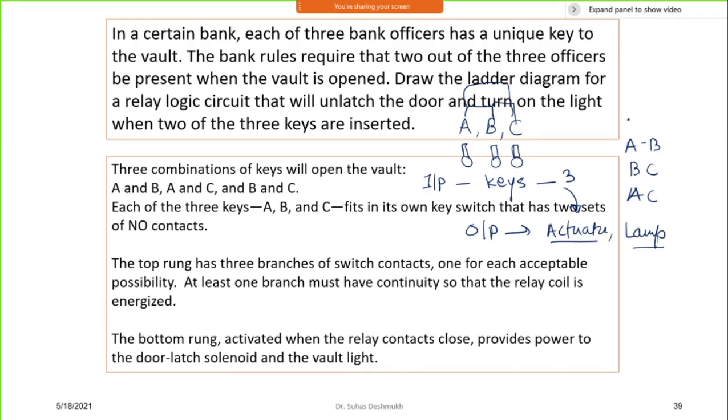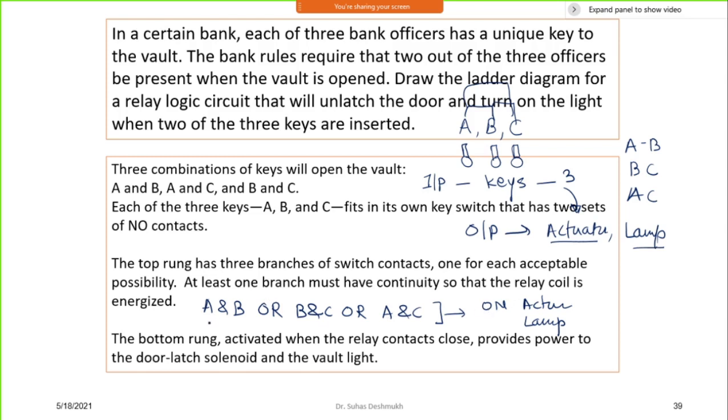I can write it as A and B, or B and C, or A and C, and this will lead to turning on the actuator and lamp. That is the operation you want. So these are the conditions under which the actuator and the lamp are going to turn on.